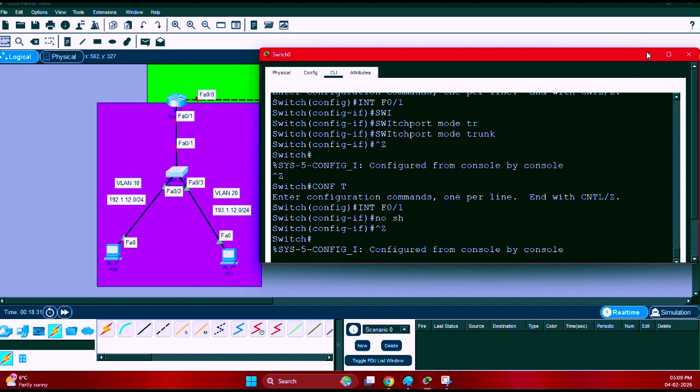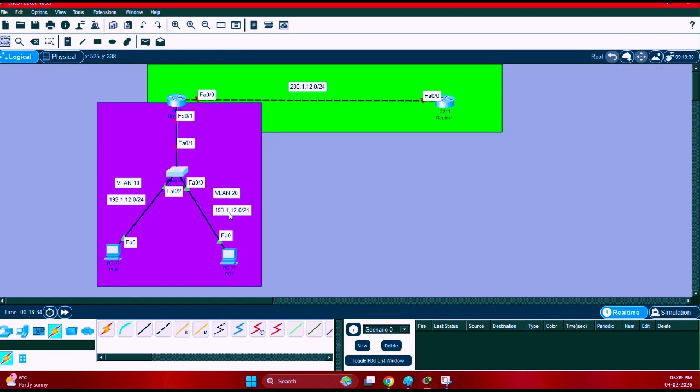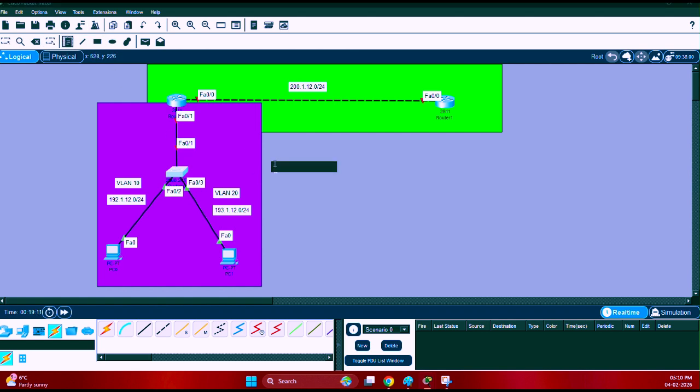Now I hope you understand that whenever we assign a port to a VLAN, that is called an access port. F0/2 is assigned to VLAN 10 and is responsible for accepting this network's IP address, and VLAN 20 will accept the other network. And this F0/1 is for both VLAN 10 and VLAN 20, because both VLANs have to communicate with the router. There is only one interface, F0/1. This is called the router on a stick model.